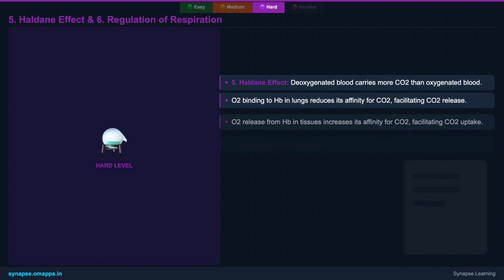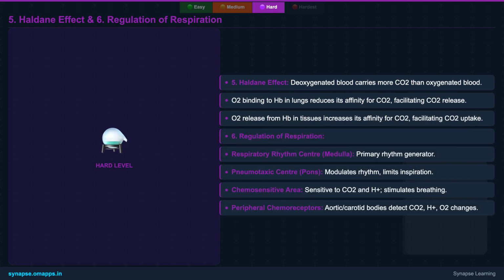Finally, the regulation of respiration ensures that these complex processes are precisely controlled. The respiratory rhythm center in the medulla oblongata sets the basic breathing rhythm. The pneumotaxic center in the pons modulates this rhythm, limiting inspiration and increasing the respiratory rate. A chemosensitive area near the rhythm center is highly sensitive to changes in carbon dioxide and hydrogen ion concentrations, stimulating increased breathing when these levels rise.